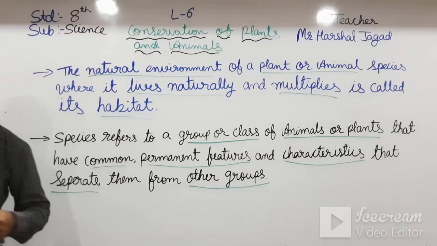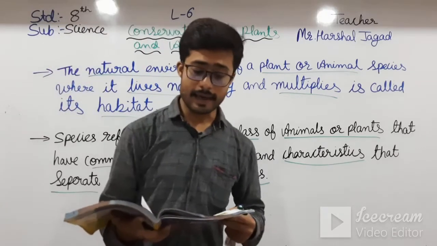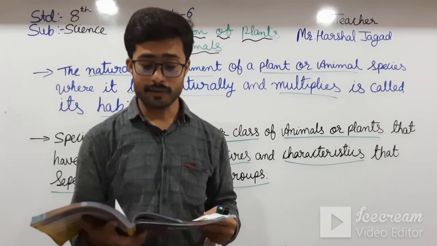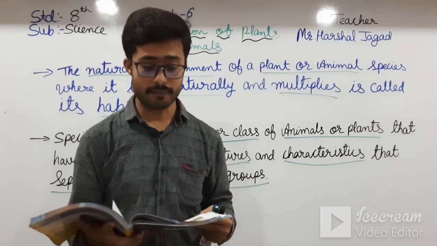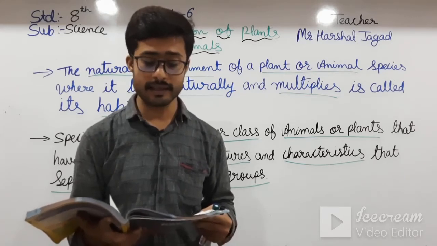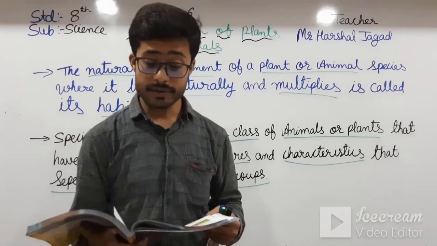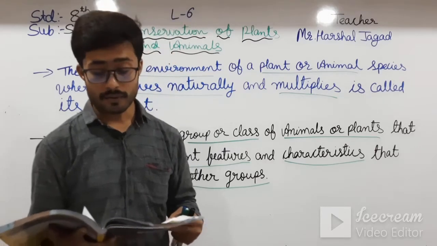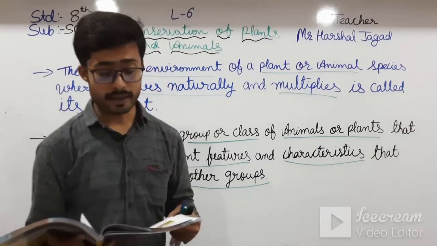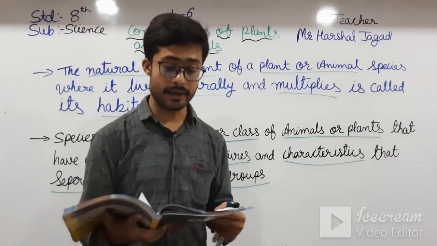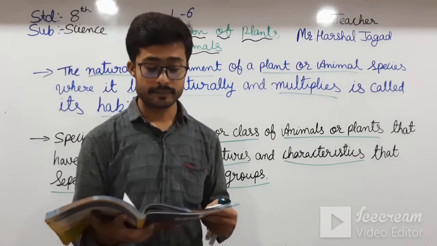See here, some plants and animal species are found in a particular geographical region. For example, pandas are found specifically in certain regions of China only. Okay students, species that are found in a certain geographical area are called endemic species.